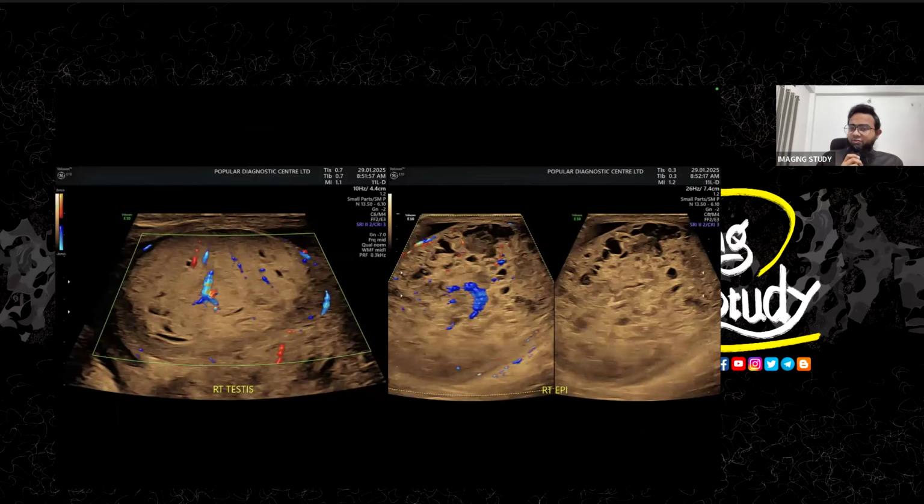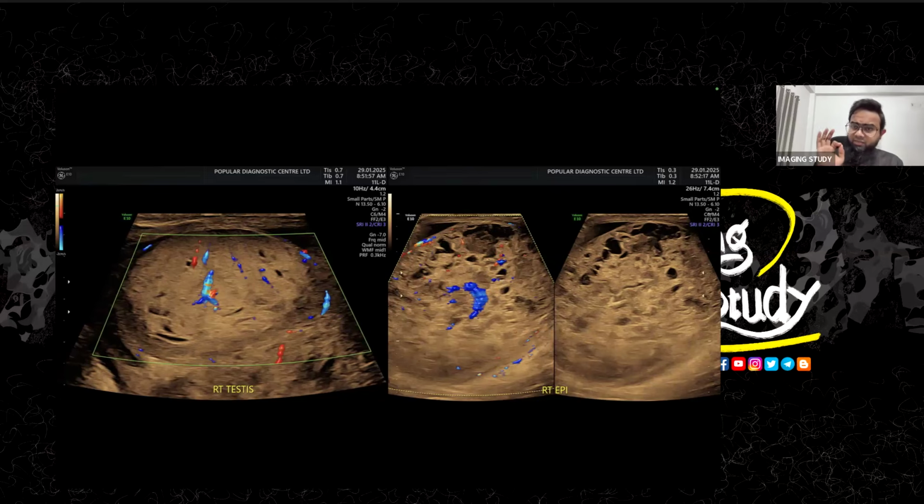So what's the summary of this case? Anytime you see diffuse cystic change of the testis or epididymis, it becomes swollen. There is no inflammation, but you see the disorganized flow. So you think about a malignant lesion here. This is a young patient, 32 years old, I think. So what malignancy can it be?